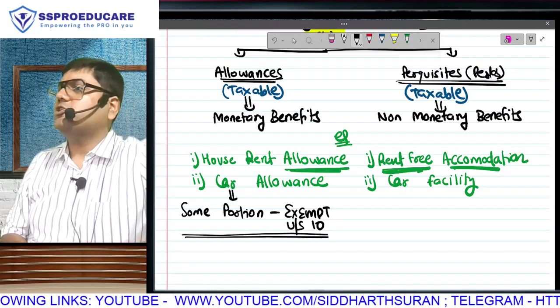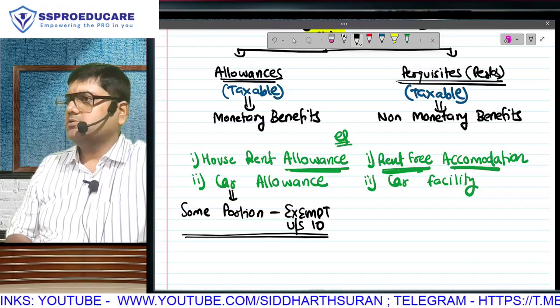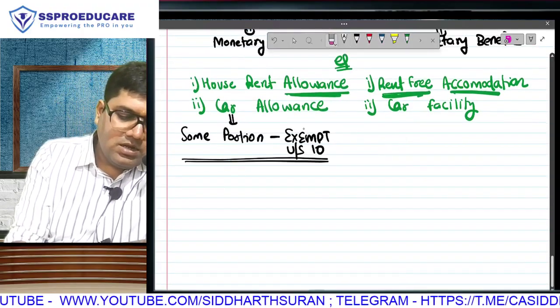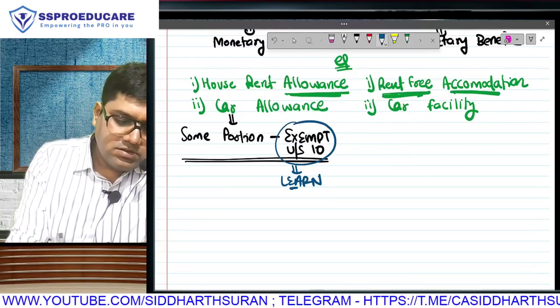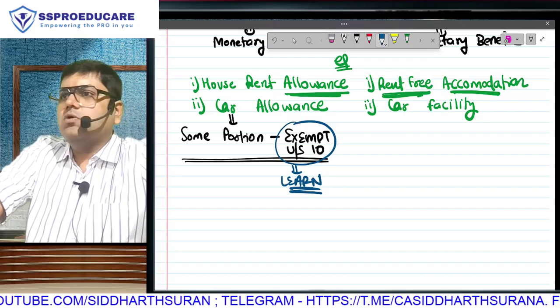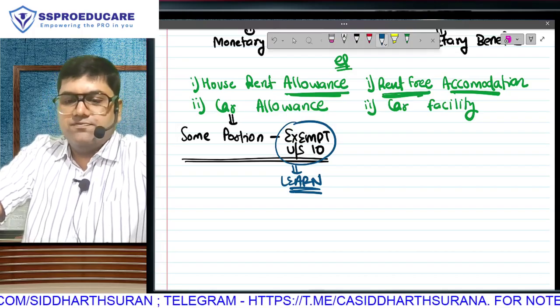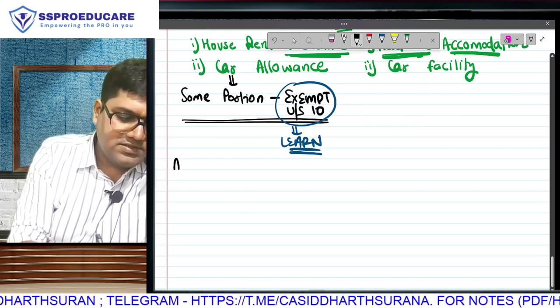Some portion of that HRA received, any allowance received, is going to be exempt. And this is what we have to learn: how to calculate the amount which is exempt. We have not done all the section 10 clauses in exempt income because some are chapter specific. When we study allowances in the chapter, our presentation is going to be like this.